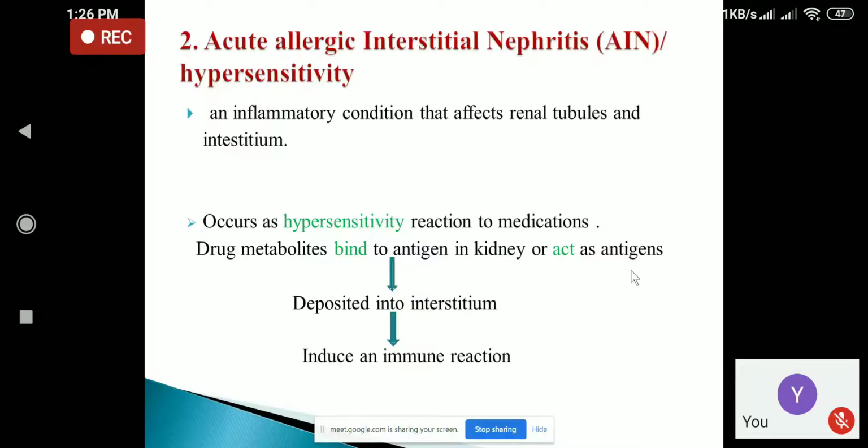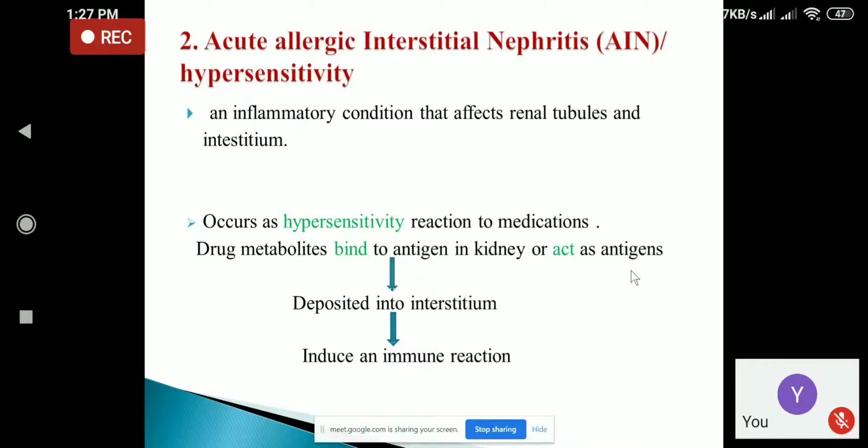Now coming to number 2, that is hypersensitivity or acute allergic interstitial nephritis, that is AIN. It is an inflammatory condition that affects the renal tubule as well as the renal interstitium. It occurs as a hypersensitivity reaction to medications. Whenever a patient is taking some medicines, the patient may have a hypersensitivity reaction to those medicines.